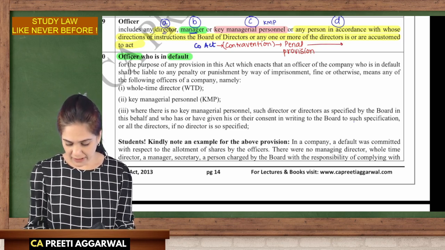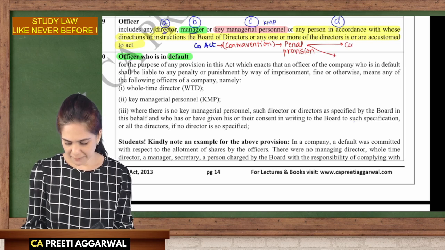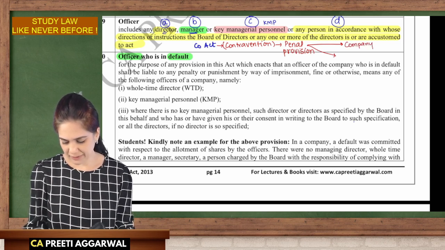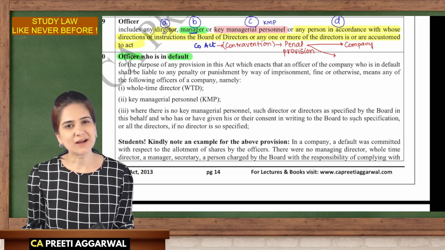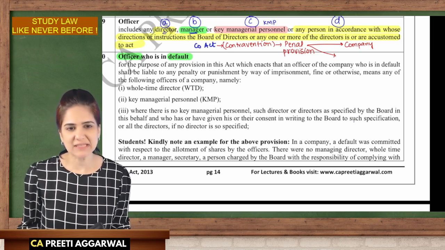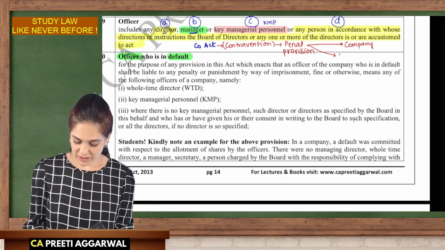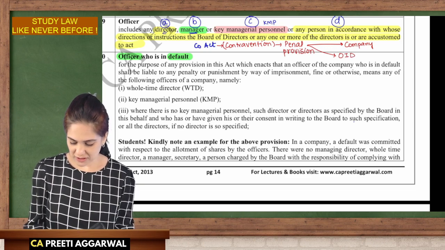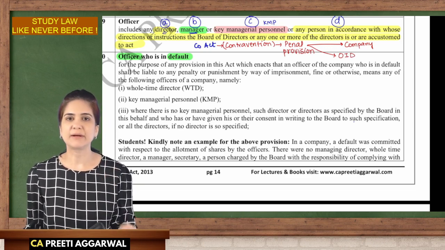Now, who can be penalized? It will be the company because the contract is in the name of the company. But do you think the company has a mind of its own? The company has defaulted? No. We will hold the officer in default liable.